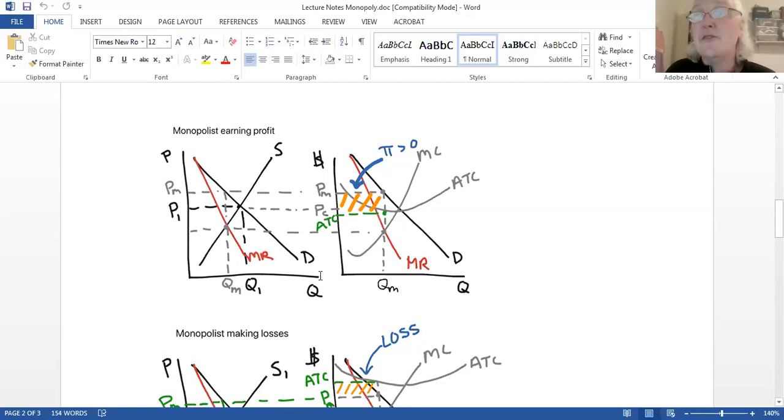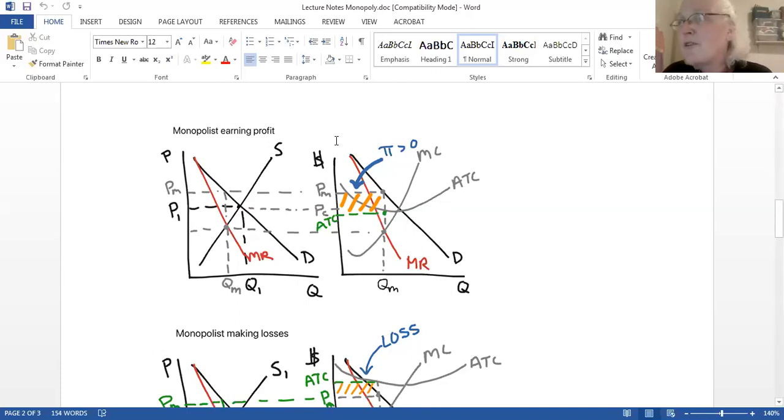So we take this D and then it has this MR. I'm going to lift this and place it over here. So just imagine I copied this and pasted it over here. The same exact D and MR. I know it looks slightly different, but they're exactly the same, trust me, okay? So I lifted this D and MR and I just slapped it onto the firm's cost curves. The first thing the monopolist firm is going to do, like all firms regardless of market structure, you always choose MR equals MC, okay? MR equals MC.